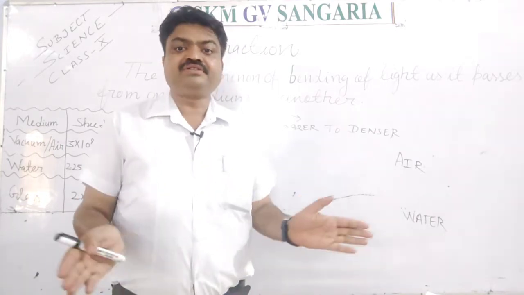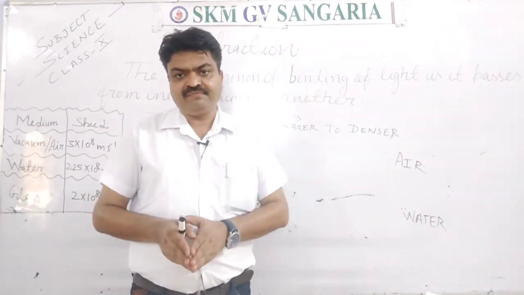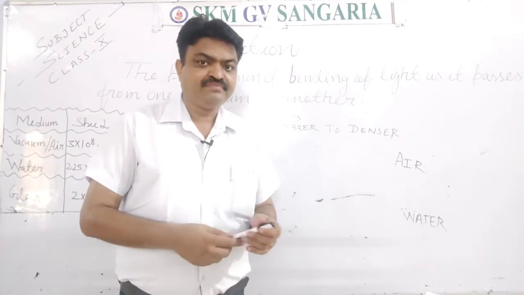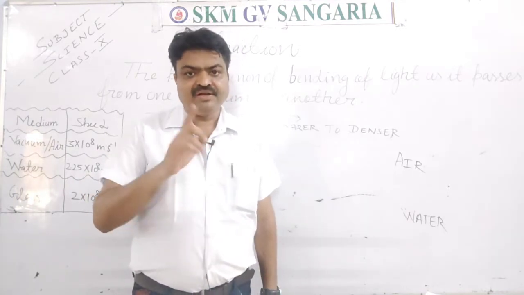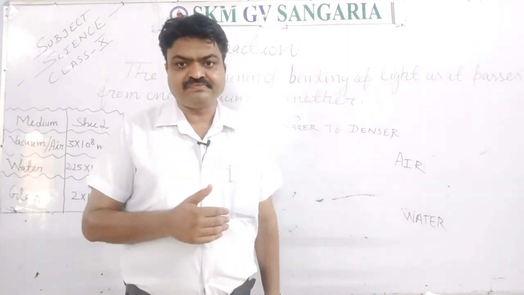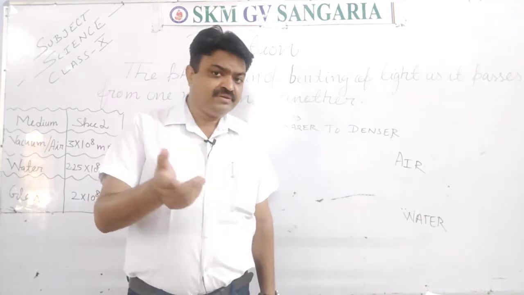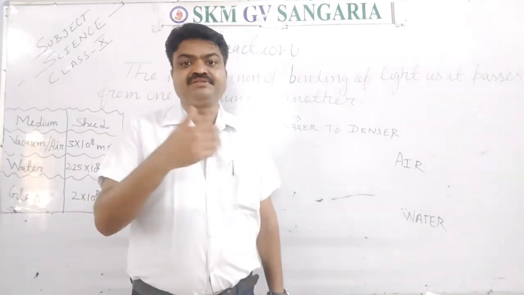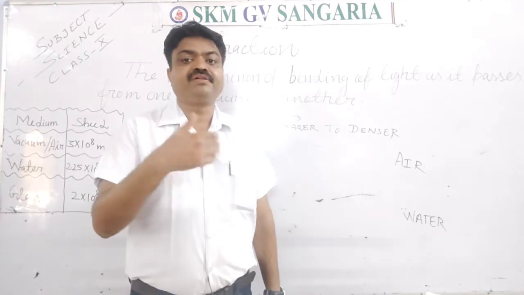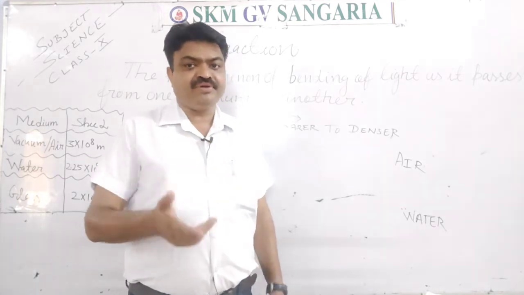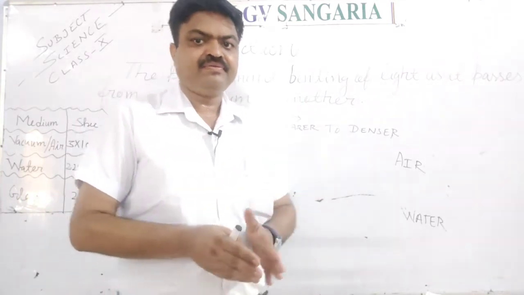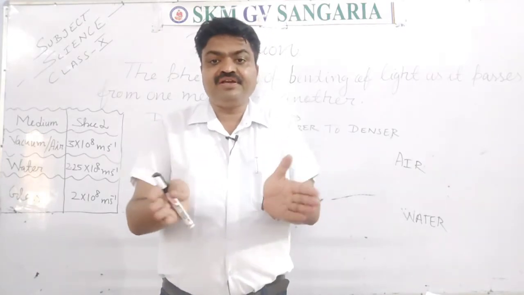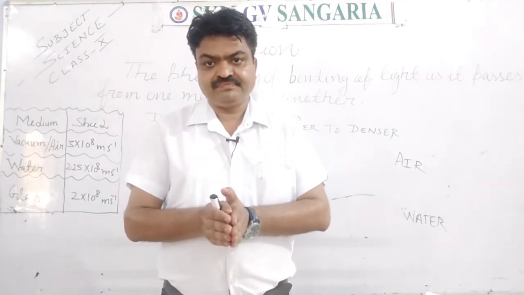So here there is a change in the speed of light, and why is this change taking place? It is due to the presence of particles. Means the presence of particles differs from transparent medium to medium. That's why deviation of the light takes place.